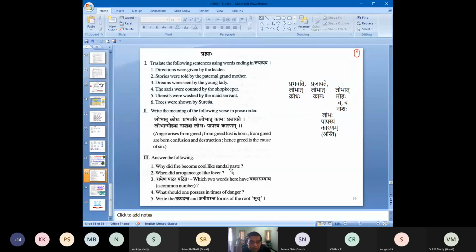So due to the gaurava of her pativrata-ness, you can put ness, no problem, the fire decided to become cool like sandal paste. Like this, you construct a combination answer, Sanskrit and English.